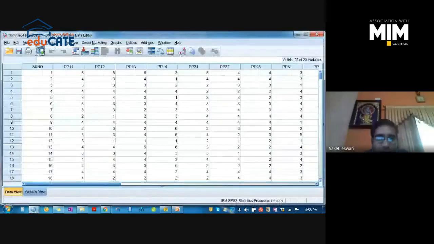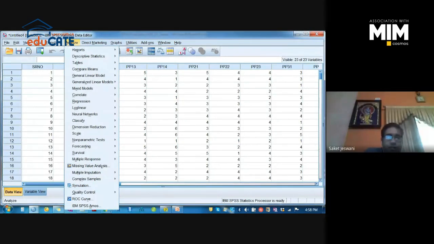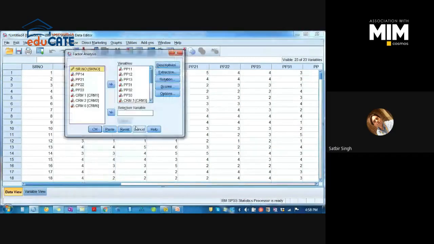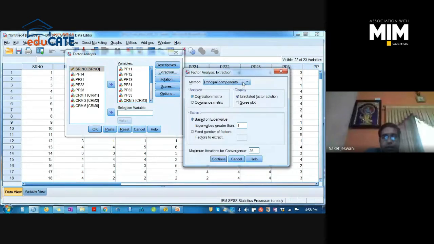What do you want to understand? In SPSS, go to analyze, dimension reduction, factor. Yes, sir. Transfer all the variables, items here. Right, sir. Check the extraction. Let's check for principal axis factoring. The second most acceptable or preferred extraction method is principal axis factoring for me actually, right? So principal axis factoring I have checked.